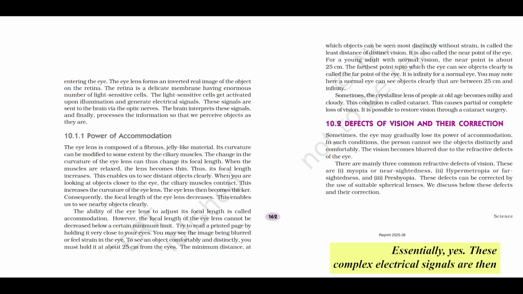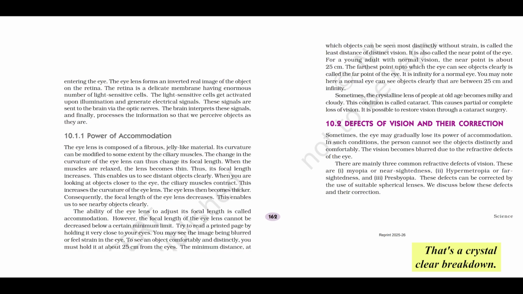These complex electrical signals are then gathered up and sent from the retina along bundles of nerve fibers. These bundles together are known as the optic nerves, and they travel all the way to your brain. Finally, it's your brain that takes on the absolutely crucial role of interpreting these complex electrical signals. It processes all the information packed into them, allowing you to perceive objects not as those inverted images formed on the retina, but as they truly are, right side up, in full detail and with all their vibrant colors. The brain flips the image for us.